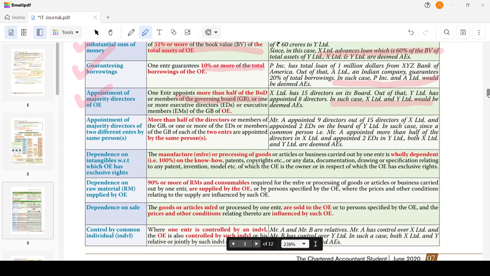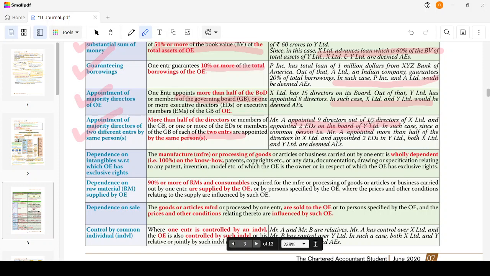Then appointment of majority directors of two different enterprises by the same person. More than one half of the directors or members are appointed by the same person. Mr. A appoints 9 directors out of 15 directors in X Limited and 2 directors on the board of Y Limited.